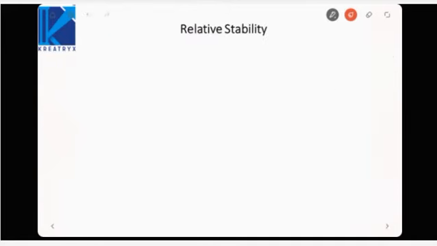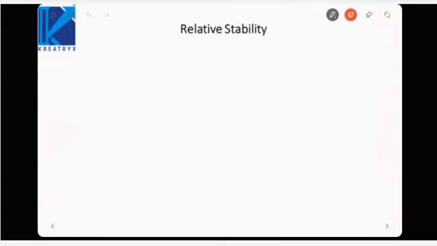Now let us come to another term, which is relative stability. Till now we are talking about whether a system is stable, unstable, or marginally stable. But what if I give you two systems which are stable, but I want to know which of them is more stable than the other one? That is termed as relative stability.